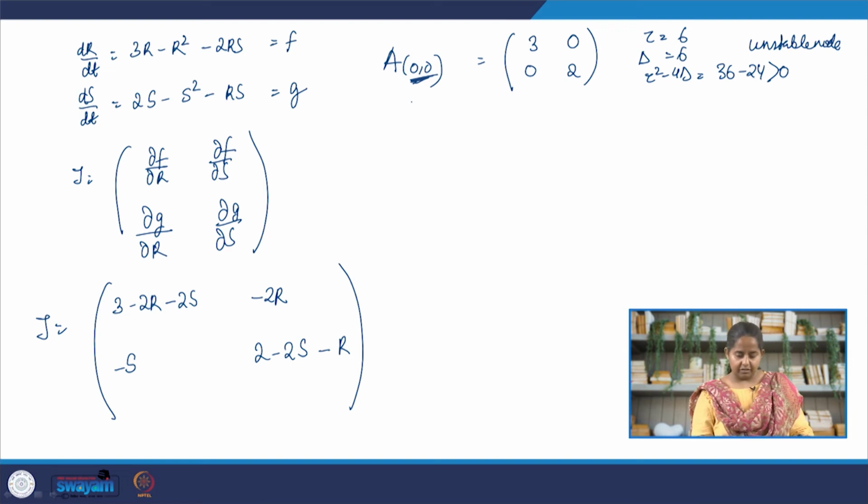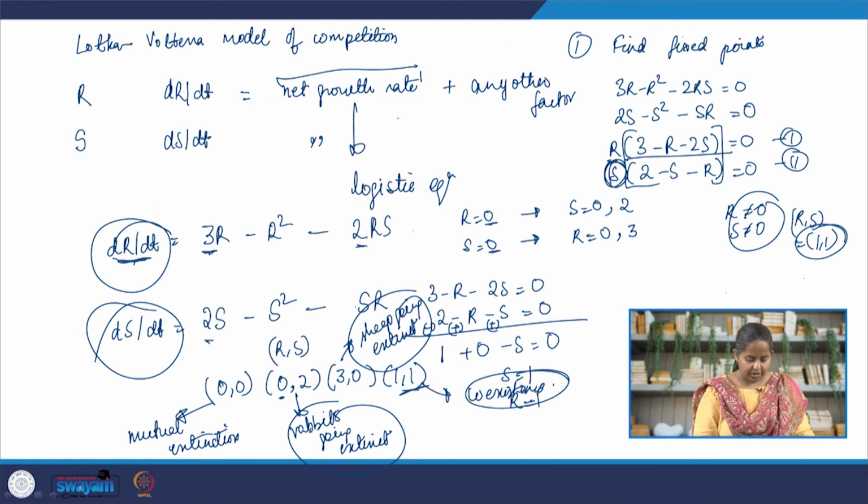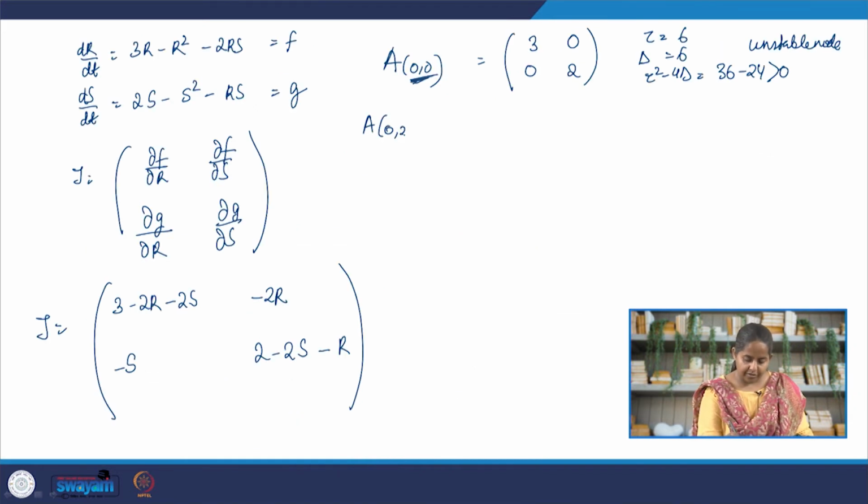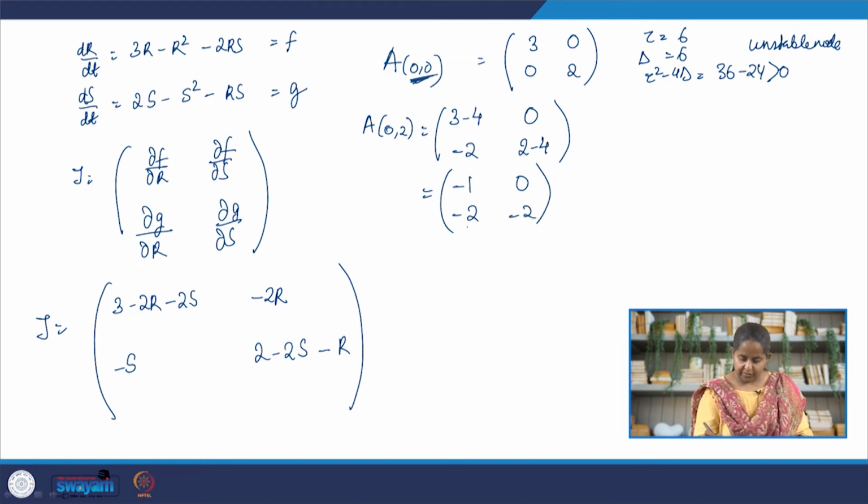Let's look at the other fixed point, which is 0 rabbits and 2 sheep. So at 0 2, our characteristic equation is... so here our tau is -3 and delta is +2.